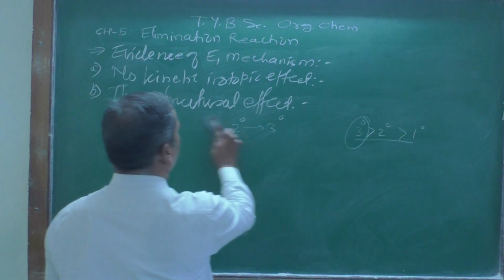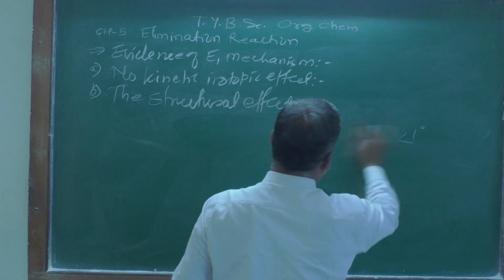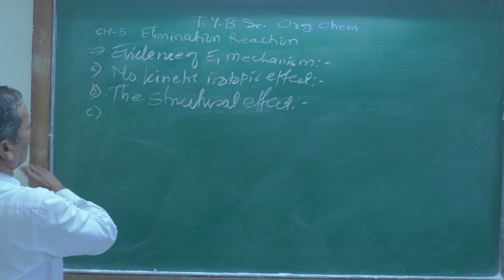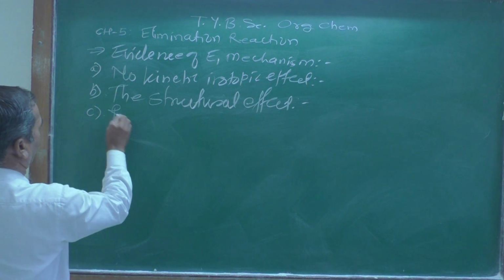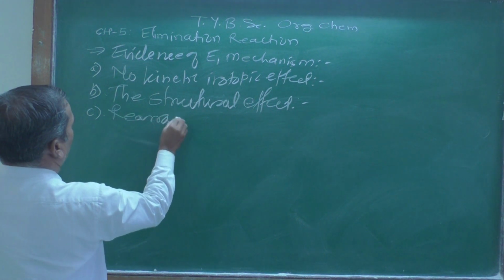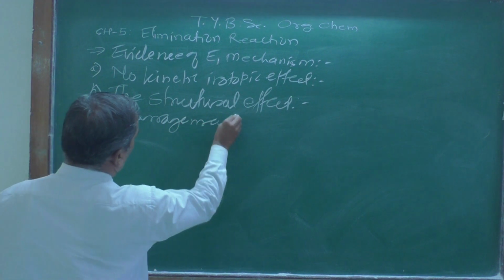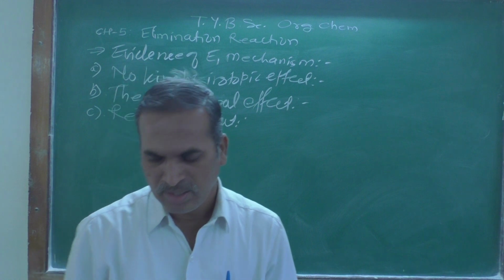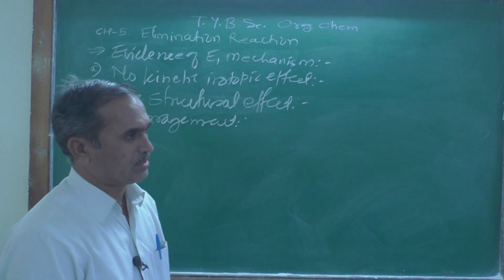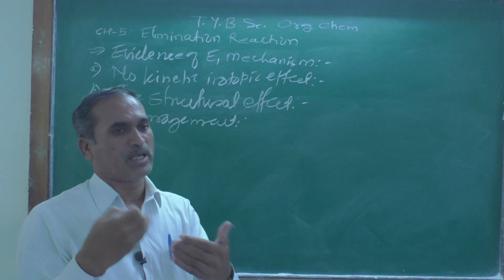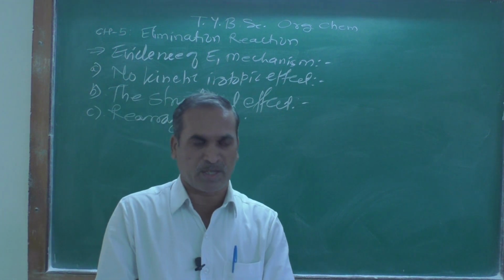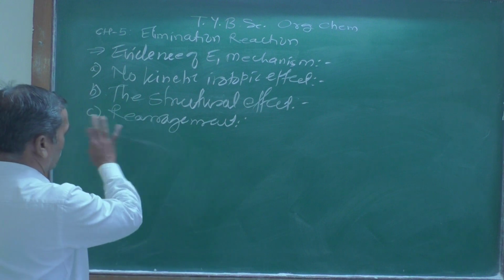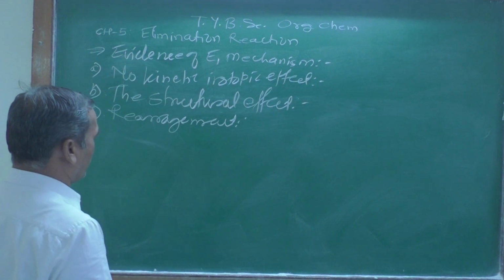Now the third one, that is the third evidence. What is that? Rearrangement. As we know, if the structure permits, then a rearrangement reaction takes place, and we are going to get a different product. Now let us look at how the rearrangement occurs.